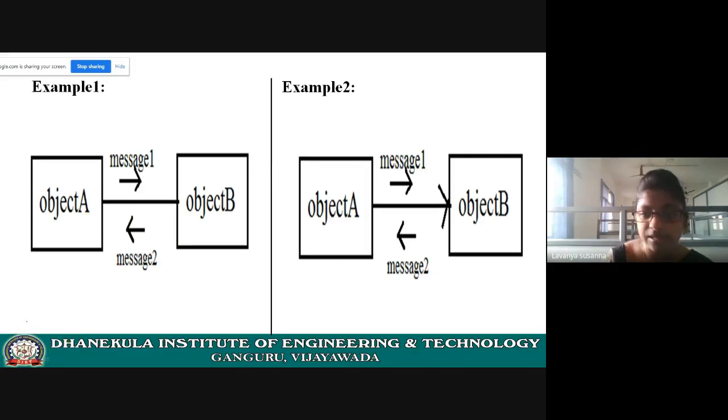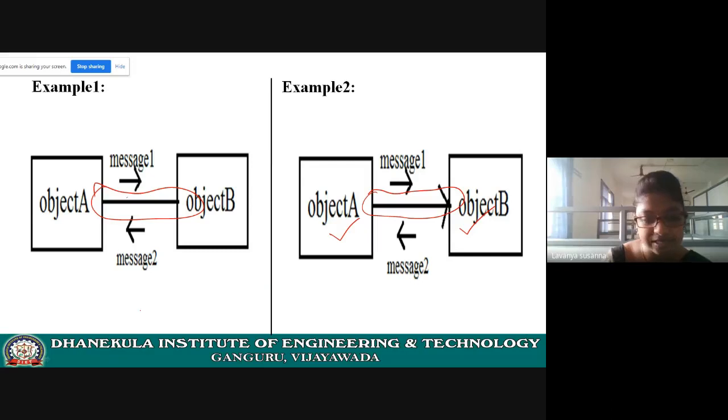I hope you understood. Let us see here. See, there is a direction. See the symbol, arrow mark. That means it's not bidirectional. See here, bidirectional means this one, example 1. Here, it's not bidirectional. There is an arrow mark. That means object A is invoking the method of object B.